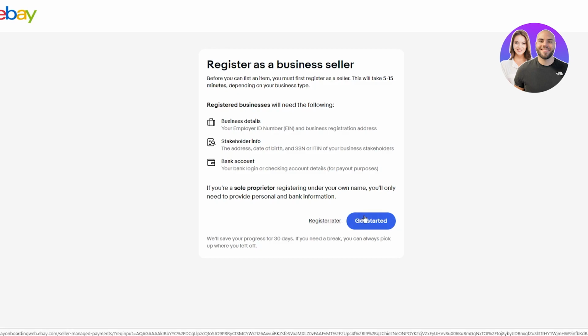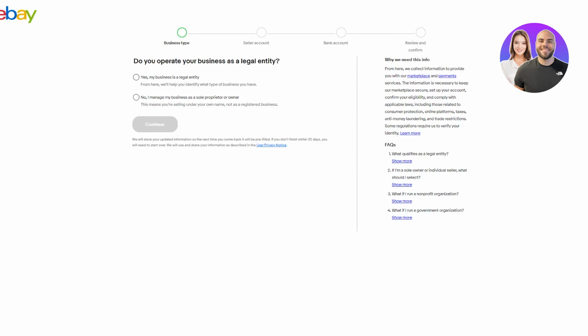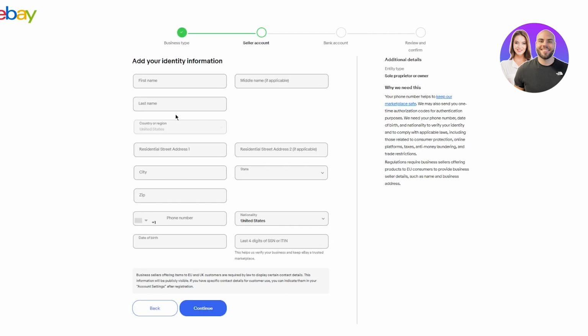So you could register later if you want to, but you can get started right away as well. Okay, it's going to ask you with your legal entity and all that. So, as you know, a solo trader, if you're just starting out, I'm going to assume that you're a solo trader. So we're just going to click on no and continue. And if we continue from here, okay, I'm just going to go with no, continue. And then you're going to be prompted to enter some details about yourself in the seller account. So do make sure to go ahead and add that.